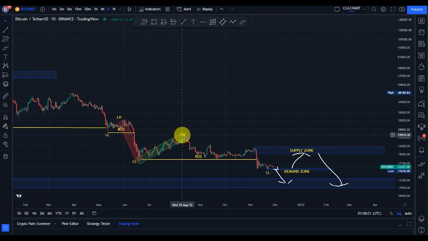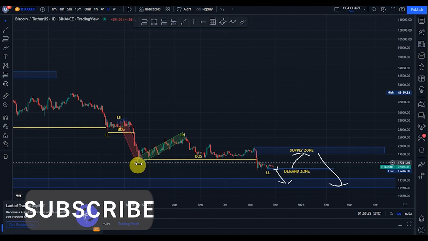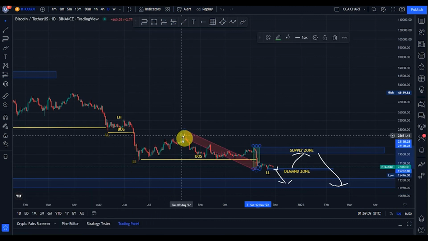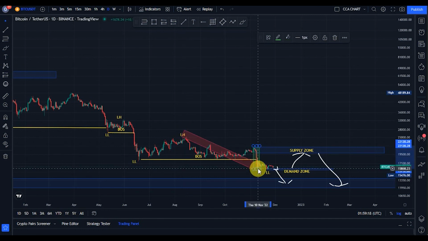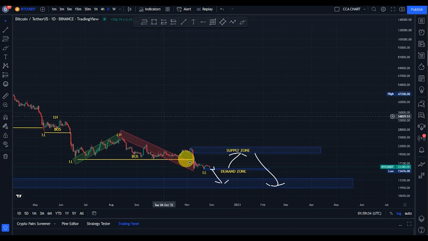And guys, as long as this lower high that gave us this lower low is not taken out, we should expect more break of structure to the downside. Sure, we saw another break of structure to the downside. The bears took price from the $26,000 and broke structure more to the downside, took price back to about 15,800. So guys, what's our current position on the Bitcoin USDT price chart?